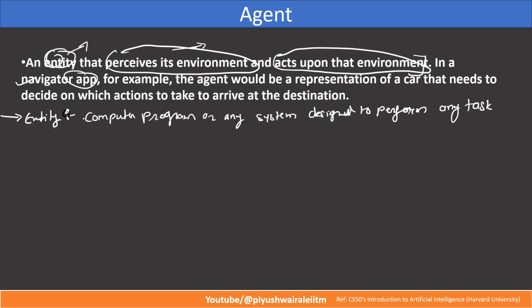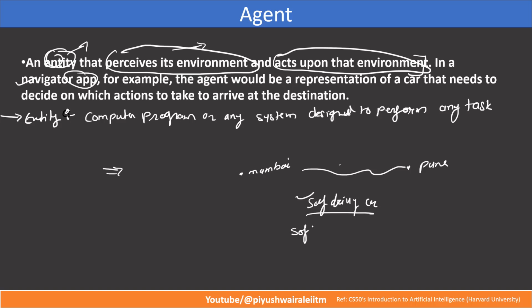Suppose I want to go from Mumbai to Pune by using a self-driving car. In this case, my agent will be the self-driving car, or any software component or AI algorithm can also be my agent. Let us consider the self-driving car is my agent.